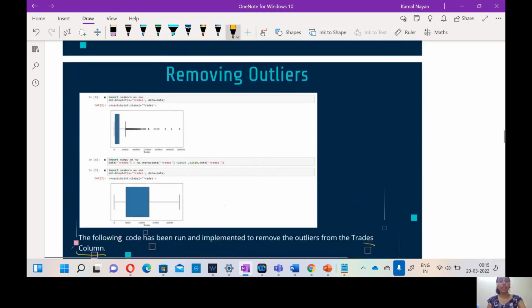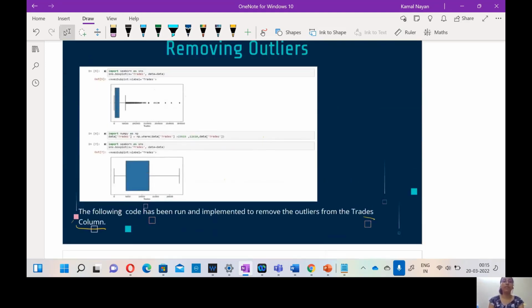For removing the outliers, we will use the above code. This is the outlier present in the box plot. After applying the code, this box plot is free from outliers. The following code has been run and implemented to remove the outliers from the trade column. This is applied for the trade column.